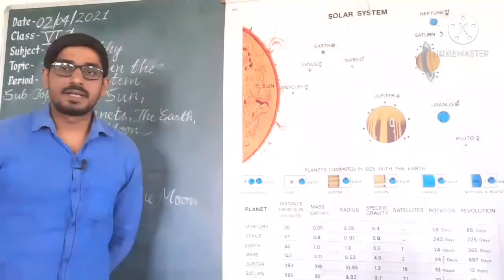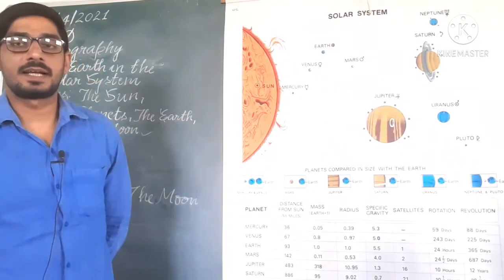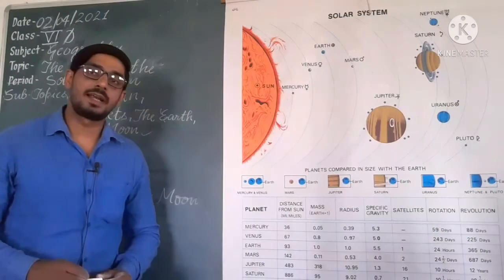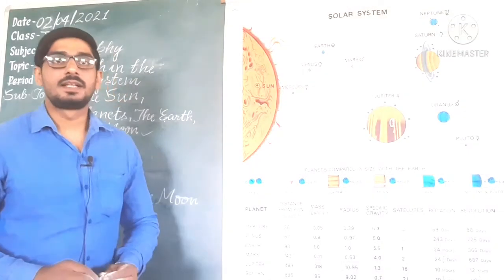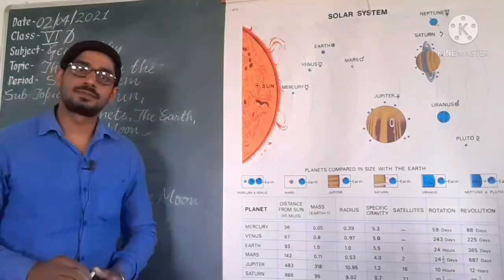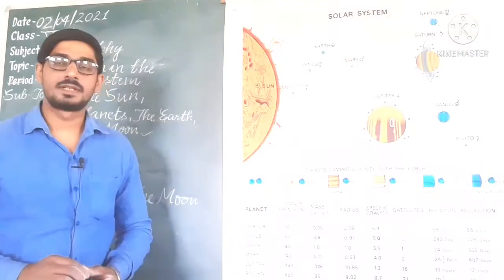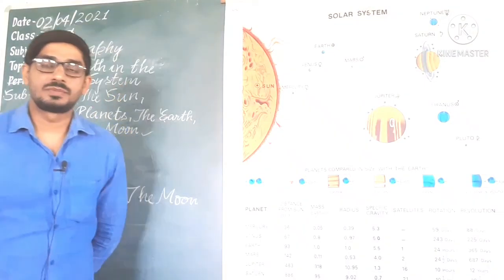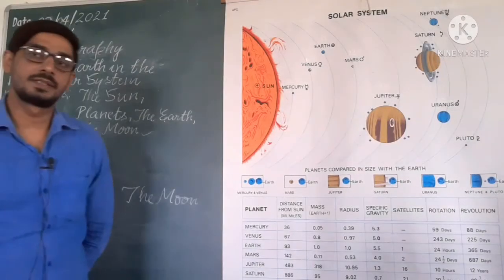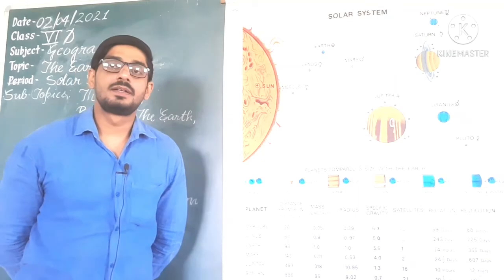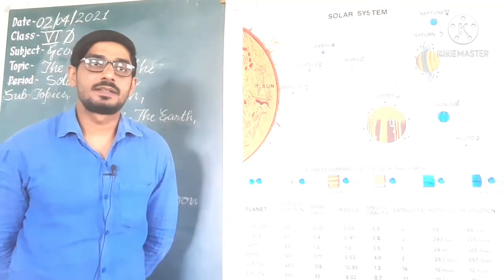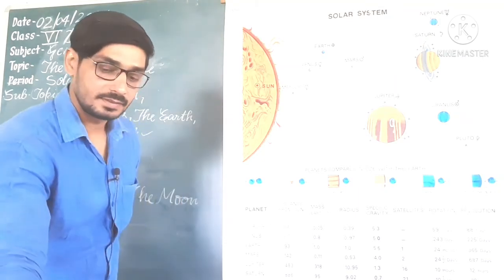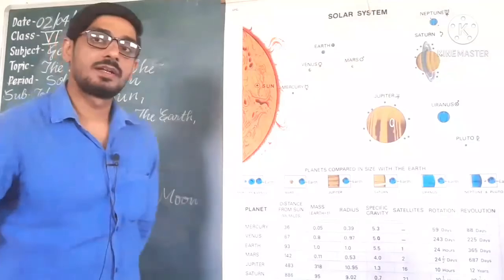And what do you mean by the term satellite? Dear student, you know that a satellite is a celestial body that moves around the planets, in the same way as the planets move around the sun. So we have completed the last subtopic from the chapter.